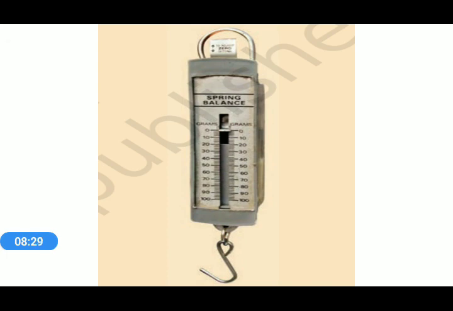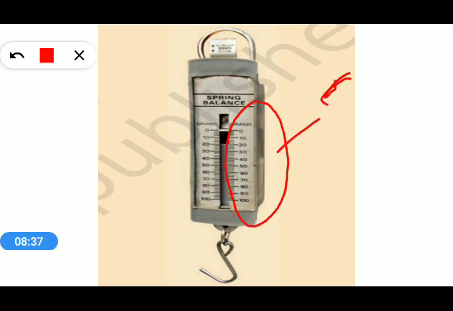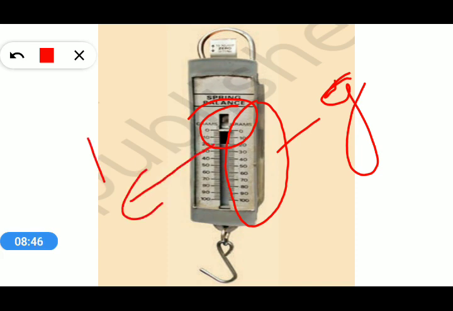Here, what I have encircled in the spring balance is called the graduated scale. Here you can see a small pointer, and the graduated scale, or another word you can use, is a measuring scale.